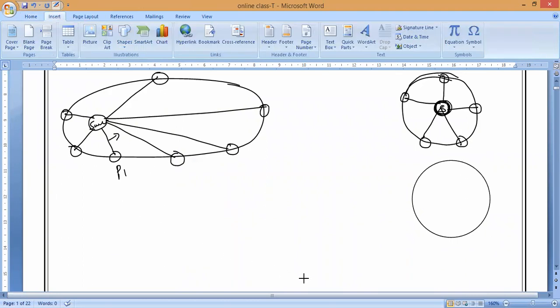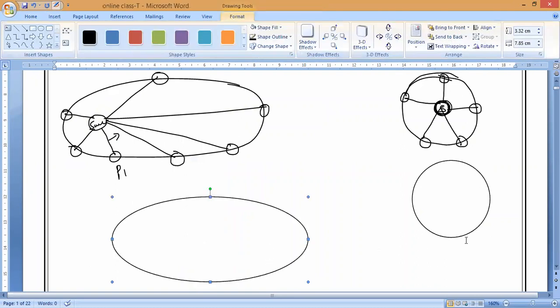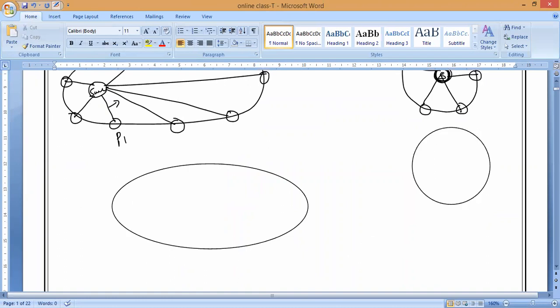But what is the real shape? Is it an elliptical shape or a circular shape? Elliptical, sir. Correct. Since the orbits of the planets are elliptical and the distances of the planets from the sun are not constant throughout, we will consider the average of the distances.